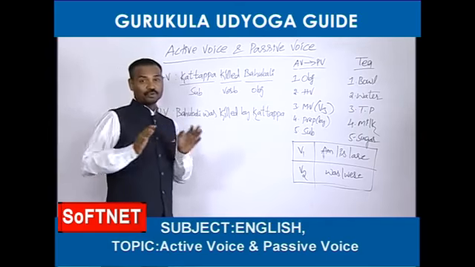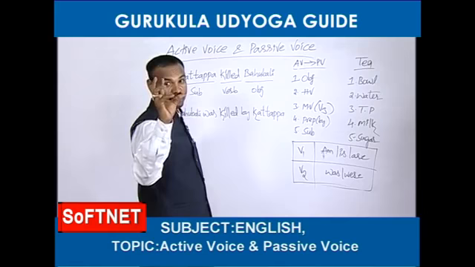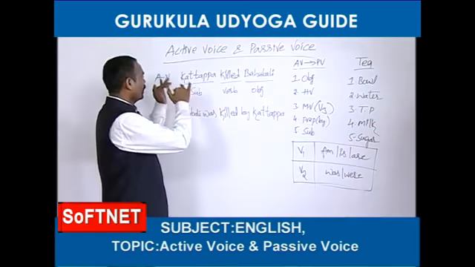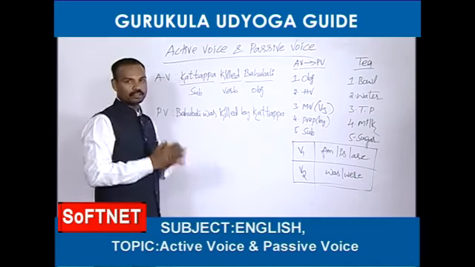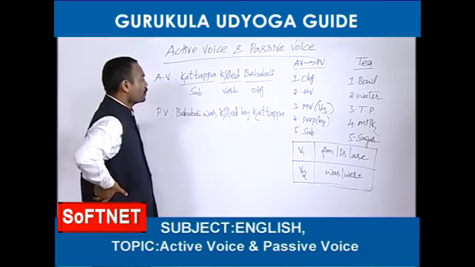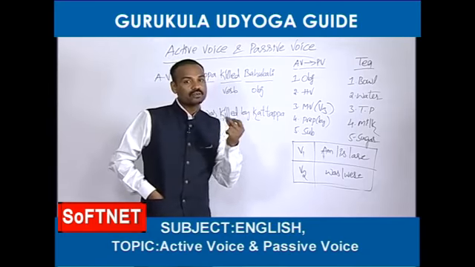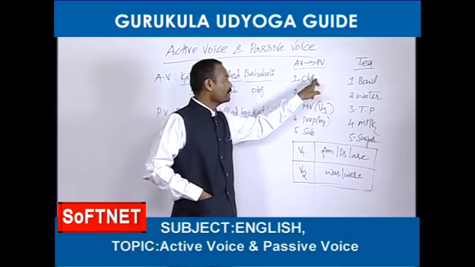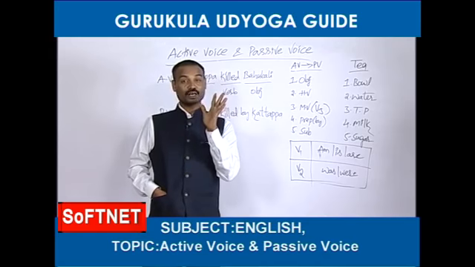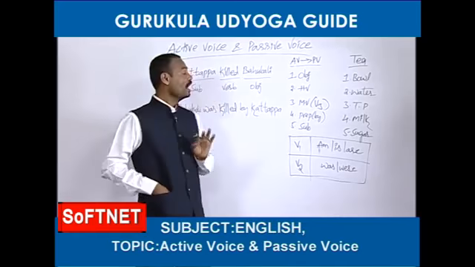Now I am going to tell you some sweet and top techniques on how to find out the subject and object in the given activize. Come on. Here, Kattappa killed Bahubali. This is one activize. Now we are going to change this activize into passivize. So how should we start a passivize? The passivize always starts with object. If we want to change this activize into passivize, we need object.